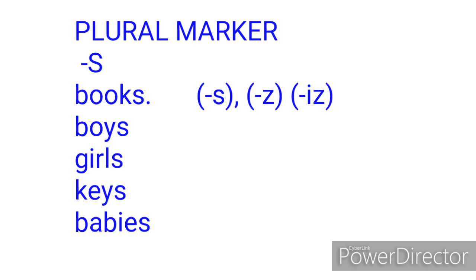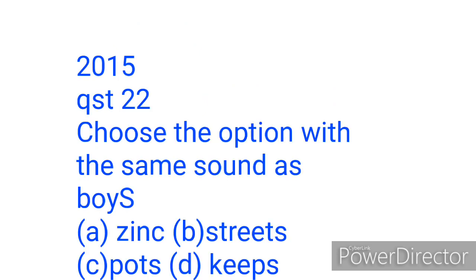In 2015, candidates were asked in question 22 to choose the option with the same sound as boys. Option A was zinc, B was street, C was pots, and D was keeps. Now let's look at the tips that will help you to know when to pronounce the plural marker as s, z, or iz.